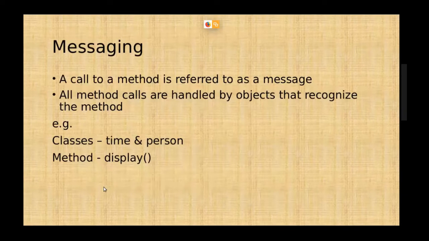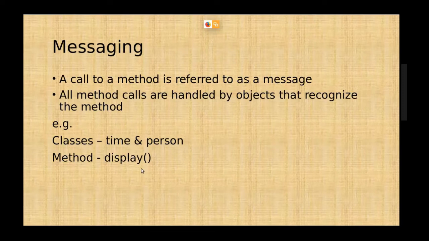For example, in our program, there are two classes, for example, time and person. Two classes are there, and inside time and person, there are different objects. But both these classes have the same method, that is display, to get the output.